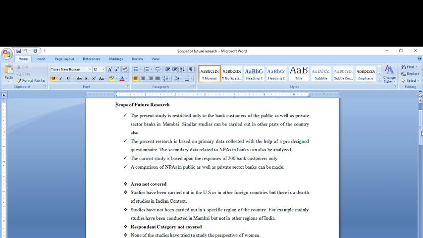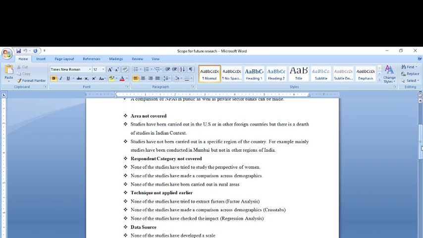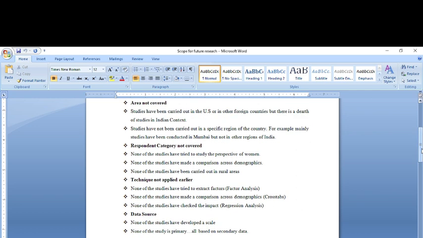Now other researchers can take a sample from bankers. They can study NPAs from the bankers' perspectives, that what are the reasons for the increasing NPAs, or they can carry out studies in rural areas of India, or they can carry out studies with other respondents, say purely what is the perspective of women on this area of NPAs, what is the perspective across demographics, say people belonging to different age groups or across different income groups, what is their perspective regarding NPAs, what is the reason of mounting NPAs.